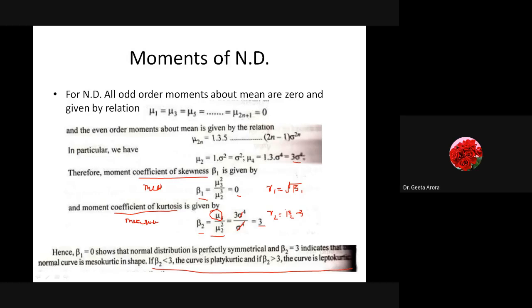Everything relates to the normal distribution: there is no skewness, and we have a normal kurtosis. Normal kurtosis means the curve is bell-shaped, neither flat nor peaked. This we have already discussed.